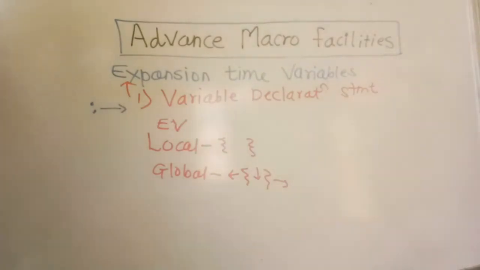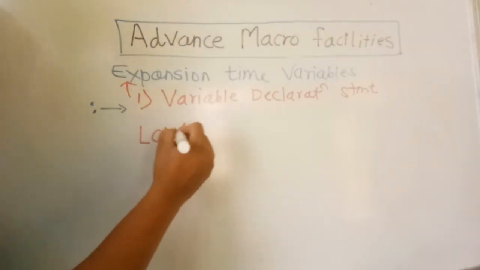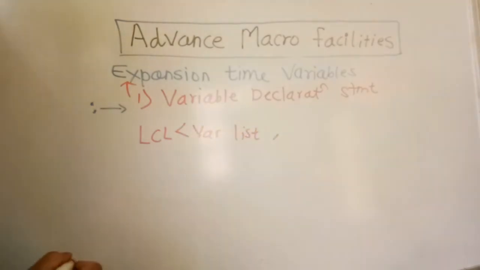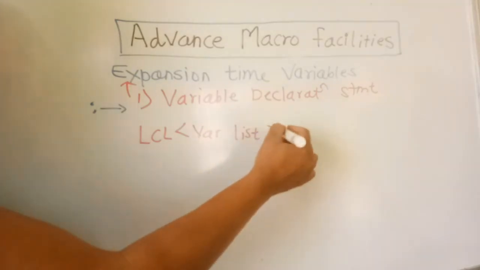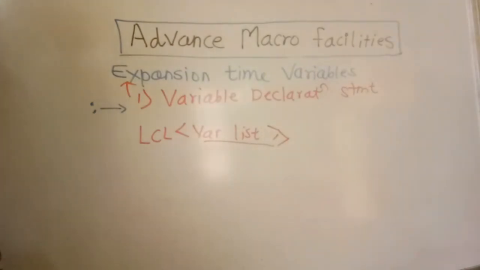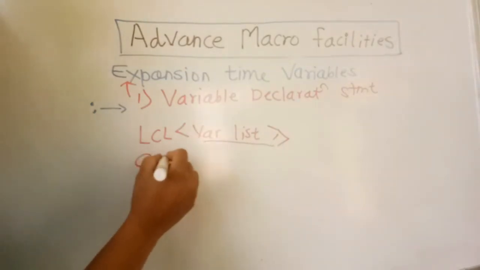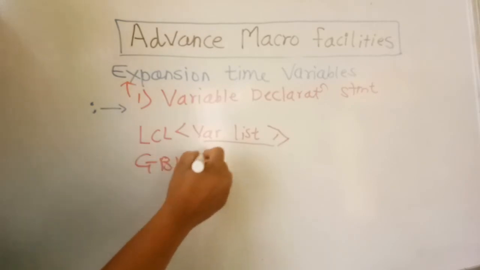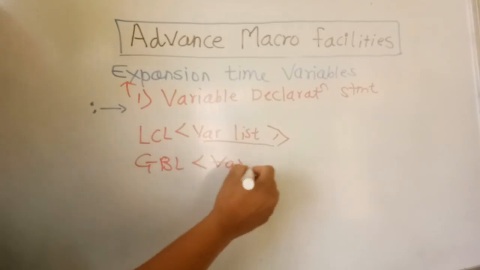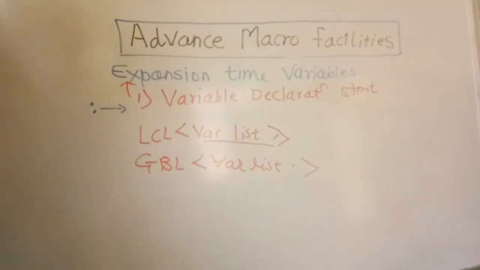So how can local variables be declared? You have to write the keyword local, and then you have to list the variable list separated by commas. So it is the local variable, and you have to list out the variables. How to write the global variables? You write the keyword global, then the variable list separated by commas. This statement is used to declare the global variable.